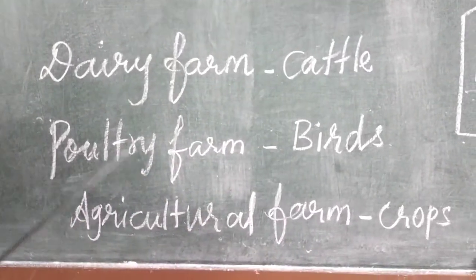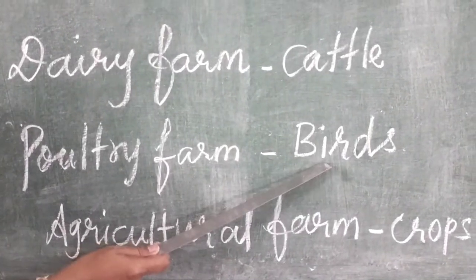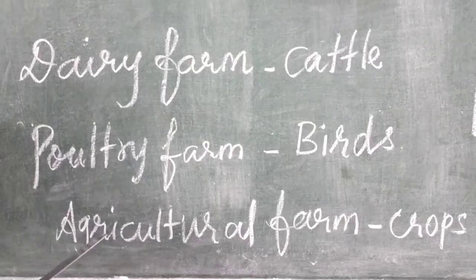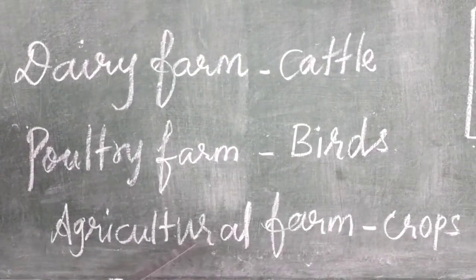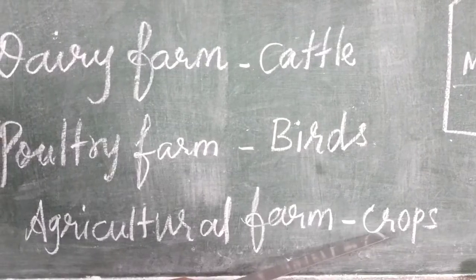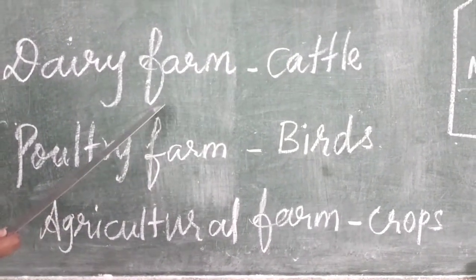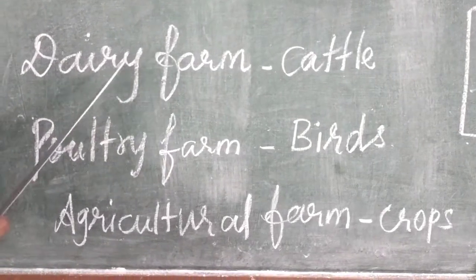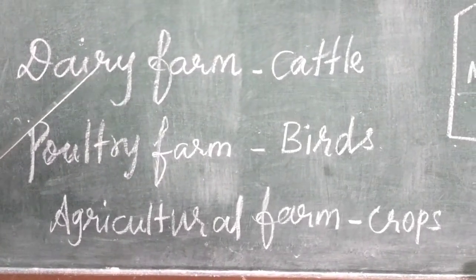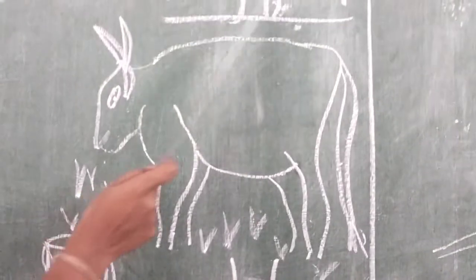Next, poultry farm. What is poultry farm? Rearing birds in the particular area. Next, agricultural farm. Agricultural farm means growing crops in the particular area. So, these are some of the farms. Okay, so now let's learn about these farms one by one. Students, the first one is dairy farm.